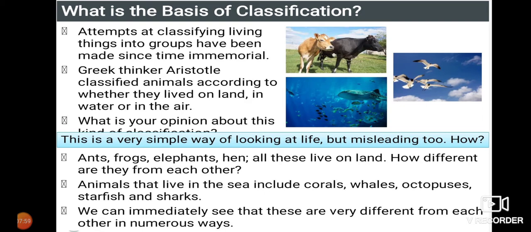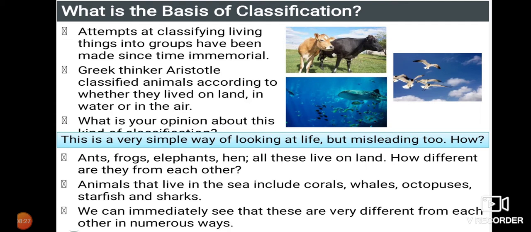So we can directly say, depending on the habitat of those organisms, we may not be able to classify the organisms. Animals that live in the sea include coral, whale, octopus, starfish and sharks. All these are living in water, that is, the sea. Even though they all live in the water, their body characteristics and even their body structures are going to vary from one another.